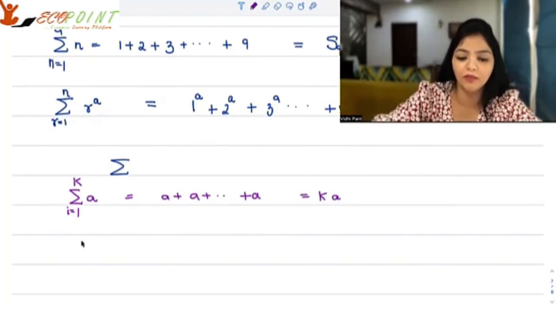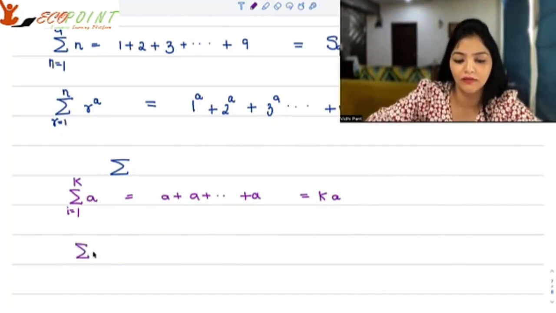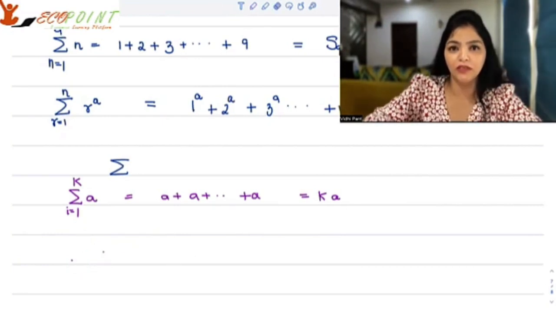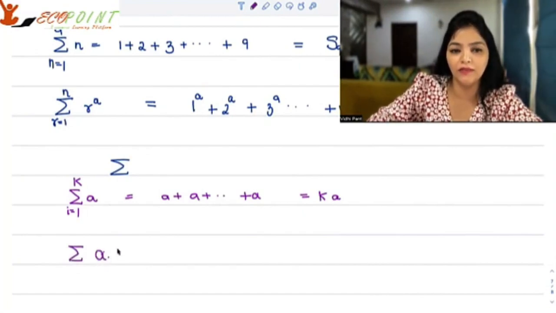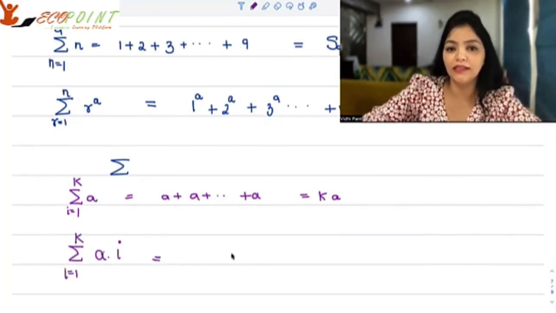The second property that you must remember is summation a times i, where i goes from 1 to say k. Now this is different. In this, a is a constant, it can come out.